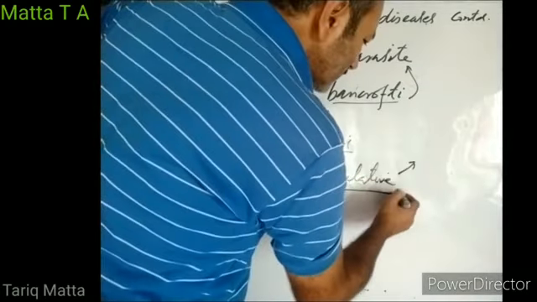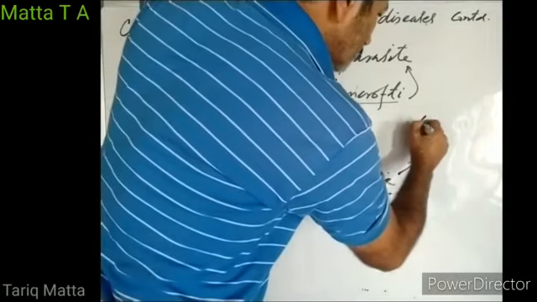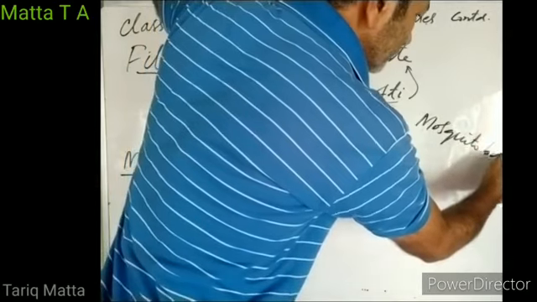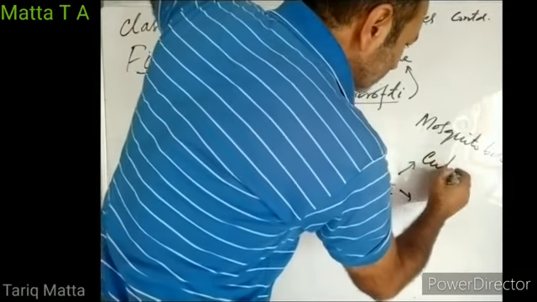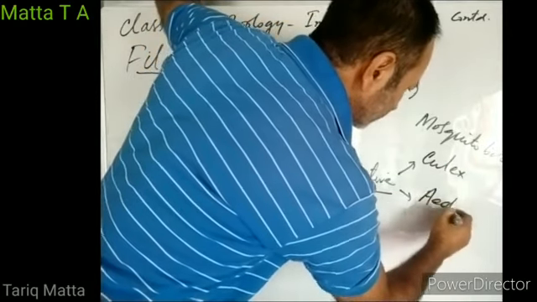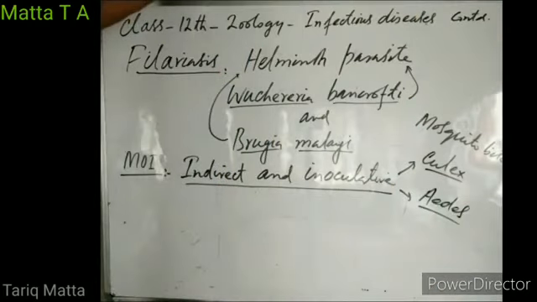Who injects the parasite into our body? It is injected by mosquito bites, through two mosquitoes, Culex and Aedes. They may inject this parasite into our body at the time of bite.